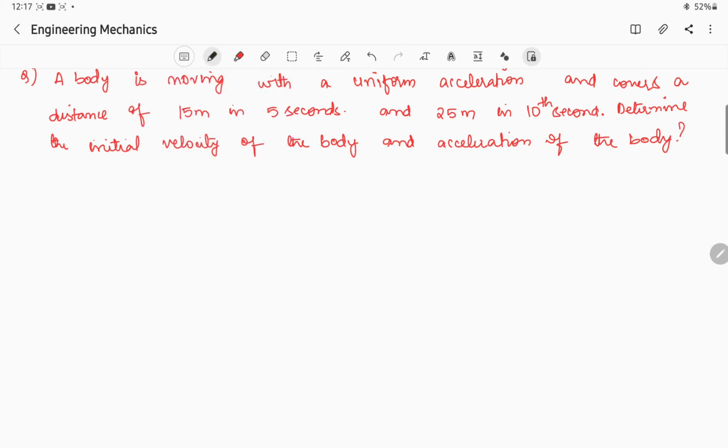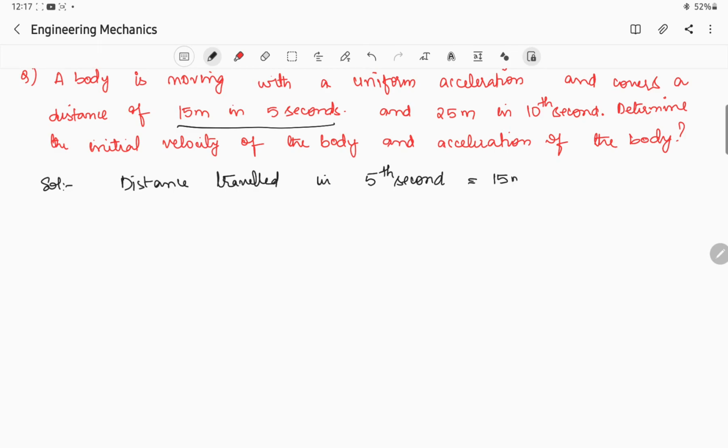So first of all we will extract whatever values are given to us in the question. Solution. First is distance traveled in 5th second. What is the distance traveled in the 5th second? That is 15 meters, right?